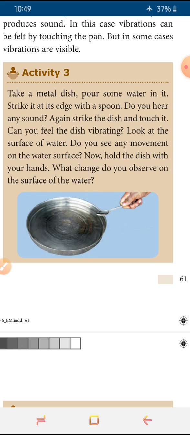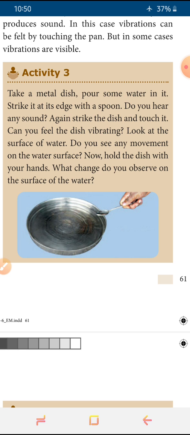Here the water is the medium, and through this water the vibration moves from one point to another. This is the method of propagation of sound. When it reaches our ear, we can hear the sound. In the ear we have the eardrum, which is stretched. It is very sensitive, and we have two ears. By aging, this eardrum may get damaged, so we have to be careful with the audible sound. From this activity 3 we understood how the propagation of sound takes place.